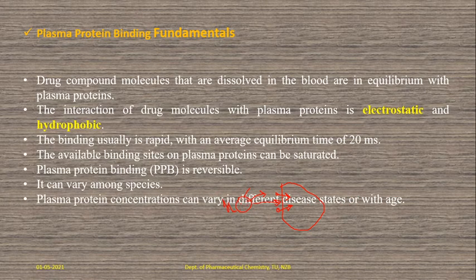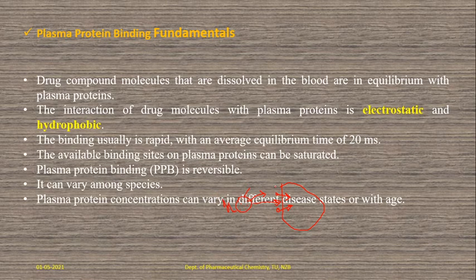The plasma protein concentrations also vary. The plasma protein concentration is very, very important. Sufficient proteins are needed to distribute the drug substance within the bloodstream. So what is the protein concentration present in the bloodstream? That is very, very important.